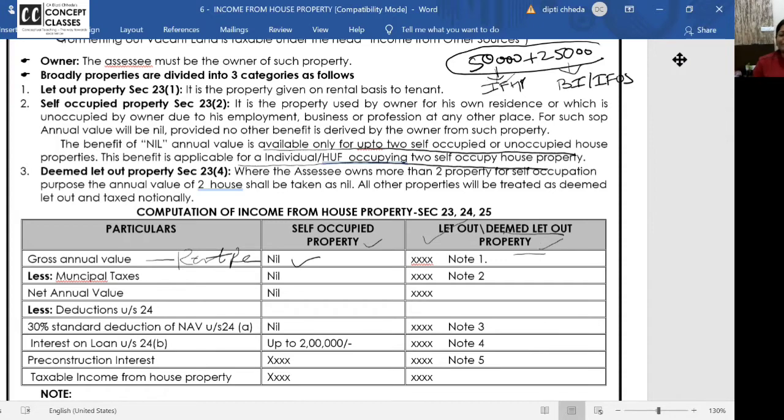Now, the next question should be, ma'am, should we decide every year or is it fixed? You have 4 houses. Any 2 of your choice, you can treat as self-occupied. The remaining 2 will be treated as deemed let out, and you have to pay the tax on that. I hope it is clear, right? Now, this benefit of 2 self-occupied properties is given only to individuals and HUFs.